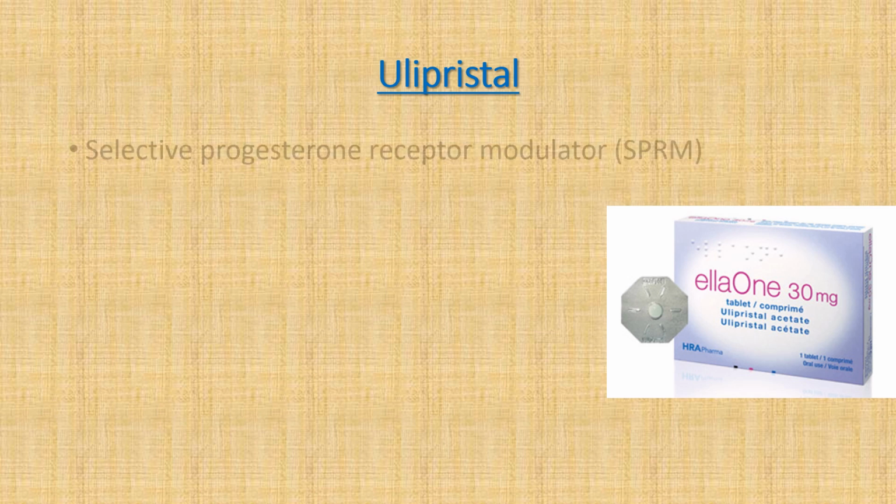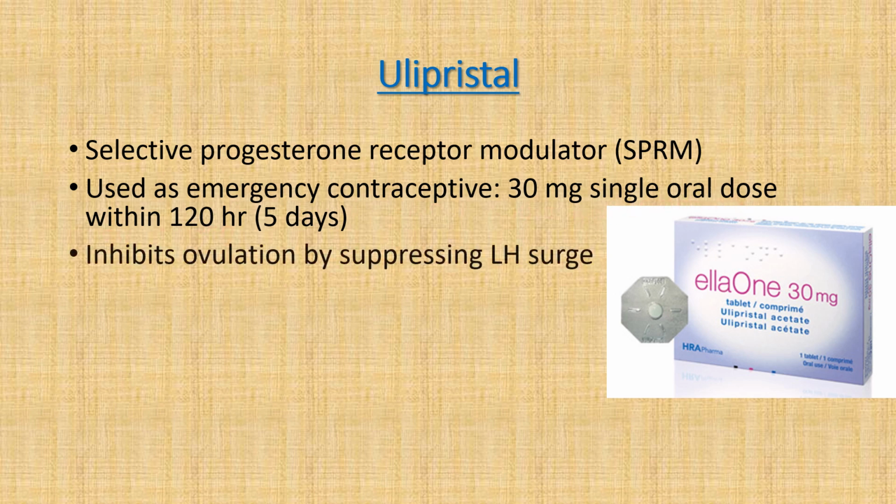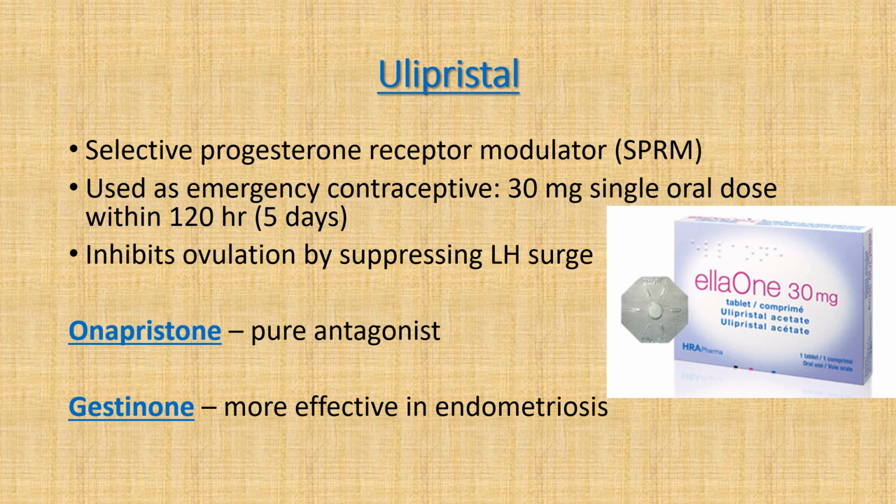Ulipristal is a selective progesterone receptor modulator approved for use in emergency contraception, for which it is given as a 30 mg single oral dose within 120 hours. It inhibits ovulation by suppressing LH surge. Onapristone is a pure progesterone antagonist and gestrinone is an antiprogestin, more effective in endometriosis.